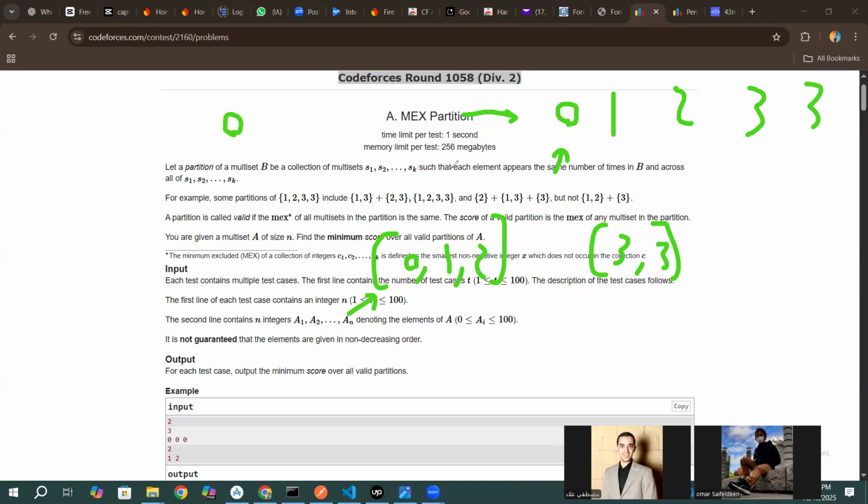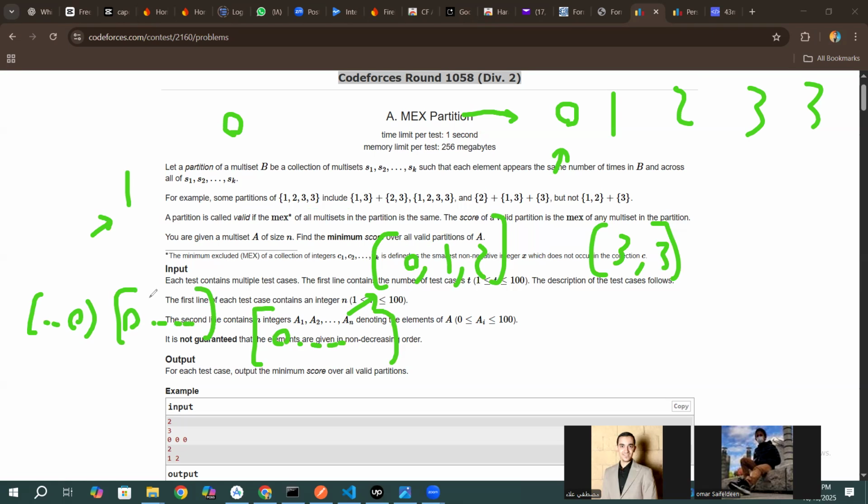So let's find another thing. What about 1? First, to let 1 be the mex, we should have 0 in all of the arrays. So 0 in the first array, and any other things. In another array, we will have 0 and other things. Another array, we will have 0 and other things.